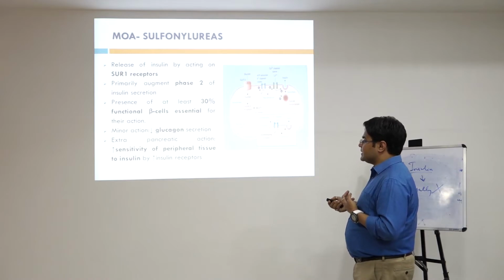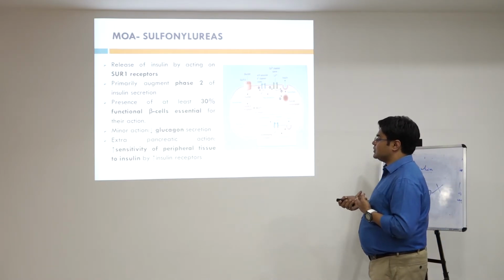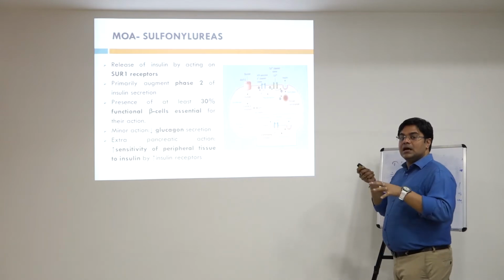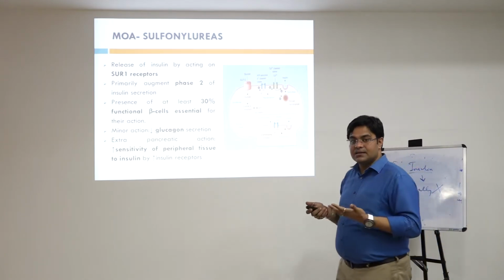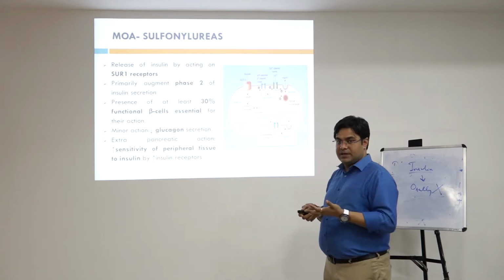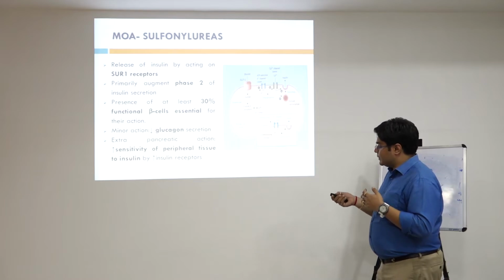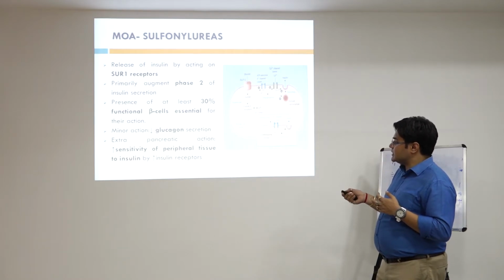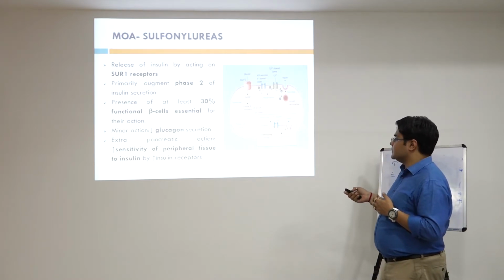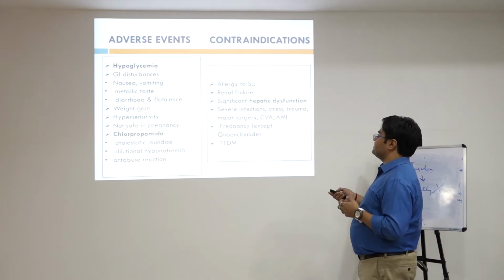What is its extrapancreatic action? It increases the sensitivity of peripheral tissues to insulin by increasing insulin receptors. If the insulin receptors are fewer, then obviously insulin binds to a smaller number of receptors and will show less effect. If it binds to a larger number of receptors, it shows more effect. How? Because sulfonylureas increase the insulin receptors, right? So insulin binds to a larger number of receptors and a wider action can be attained.